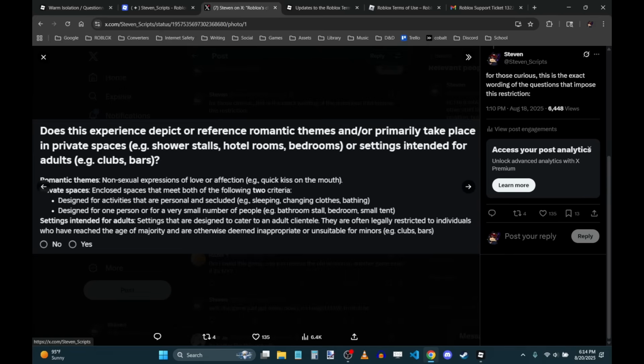But in terms of square footage, the outdoor area still takes up 50% or more. If you do that, then it's technically not primarily taking place within private spaces, and you can say that, hey, I don't have to say yes to this question in the questionnaire because my game is primarily taking place within a public space.